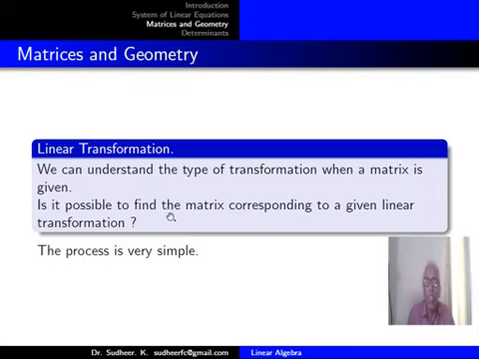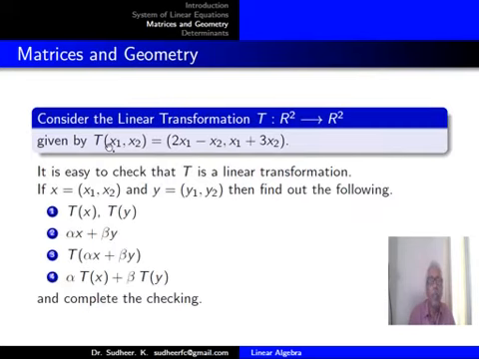Why are we asking such a question? Because we have the other experience. If there is a matrix, you know that matrix is a linear transformation. So naturally, we expect linear transformations can produce matrices. How to get it? The process is very simple.